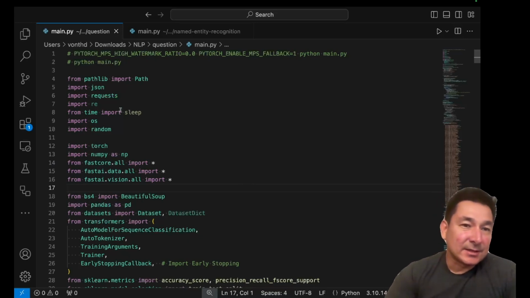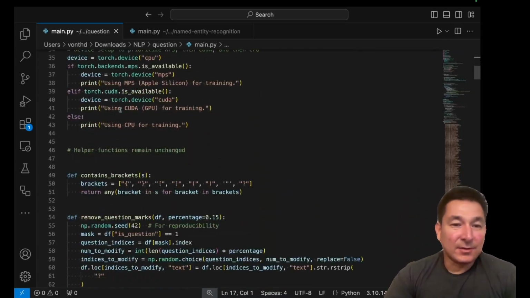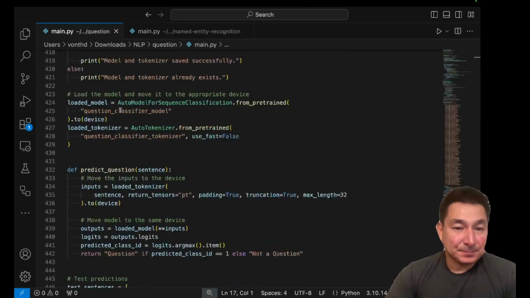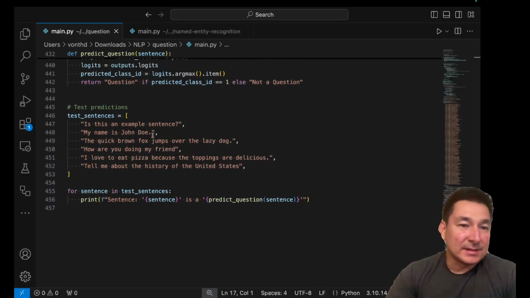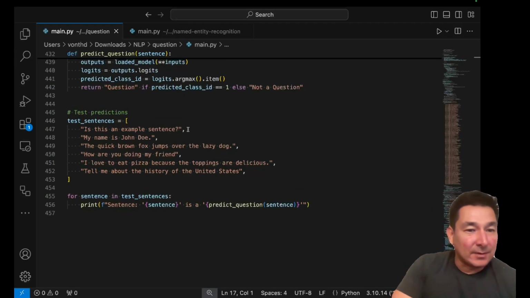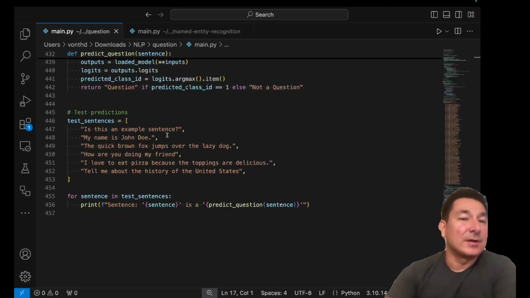So you're looking at the code for the question model, and I'm going to skip over that. All the code is commented, so you can definitely go and read through it on your own. But the most important part of this is we train the model to detect whether these test sentences here are questions or regular sentences. Now you can see some of them are pretty obvious, like, is this an example sentence? So that should hopefully come back as true. And then you have another obvious one, my name is John Doe, right? That's a statement, that's not a question.